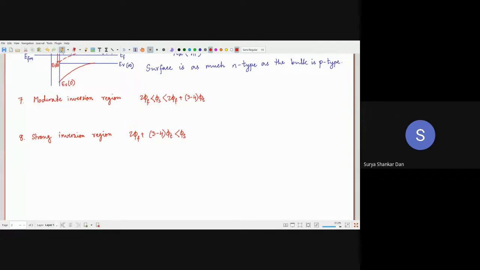And after that, in the subsequent class next week onwards, we will begin with the MOS electrostatics. It will become more and more interesting as we go along. Okay, it will be really interesting. You will essentially feel that you can literally tweak the MOSFET operation.